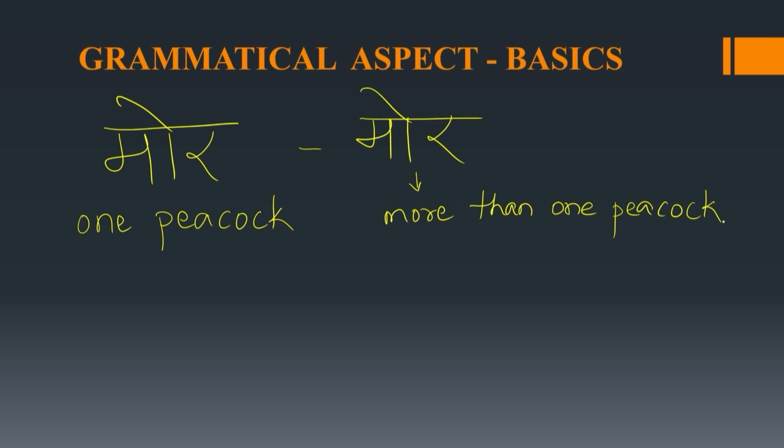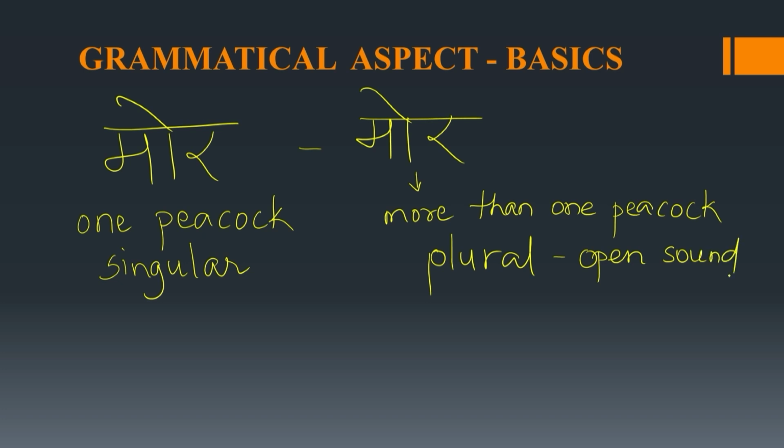So this is singular, closed sound, and this is plural with open sound. There are many such examples in Konkani language.